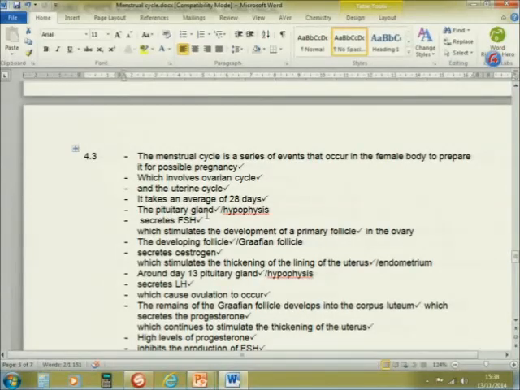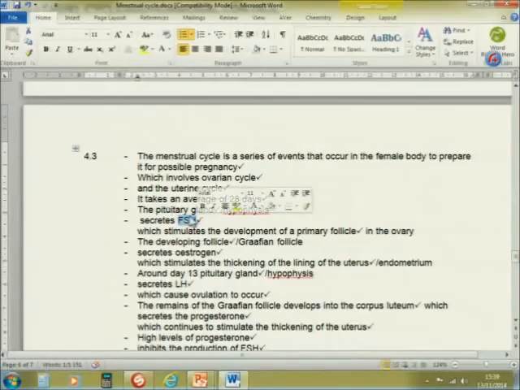The pituitary gland or the hypophysis first secretes the hormone FSH, and the FSH will now stimulate the what? The development of the primary follicle in the ovary. The developing follicle or the Graafian follicle will secrete the hormone estrogen. The 4 hormones, like I've said, the first one is the FSH, which is secreted by the pituitary gland. How does it play a role in the menstrual cycle?